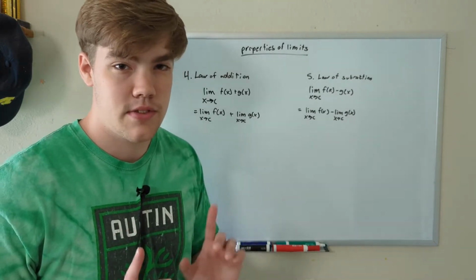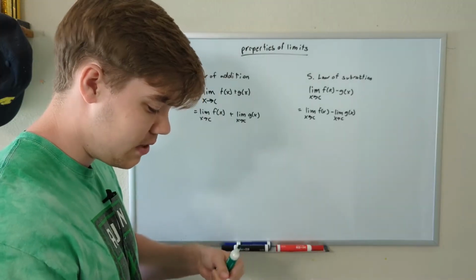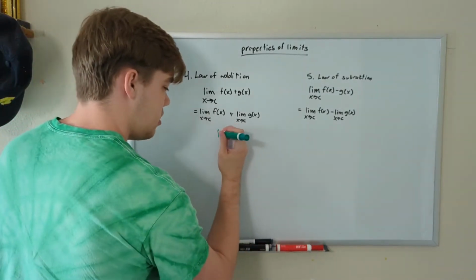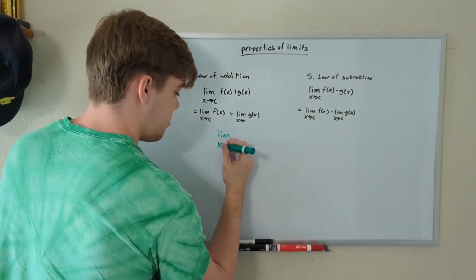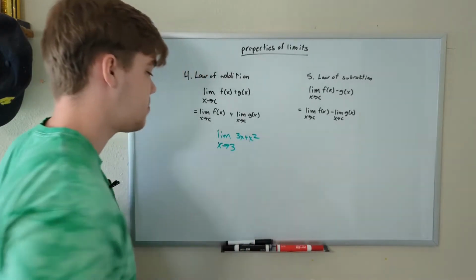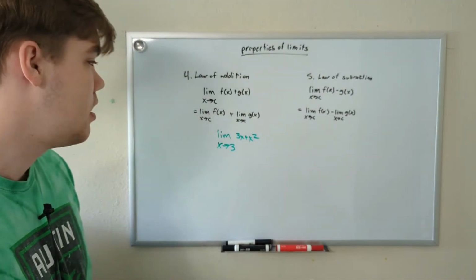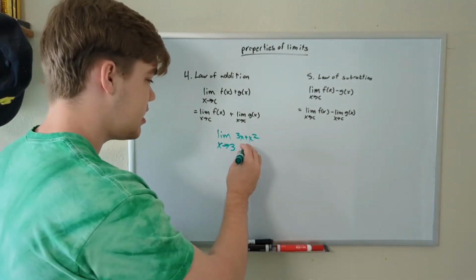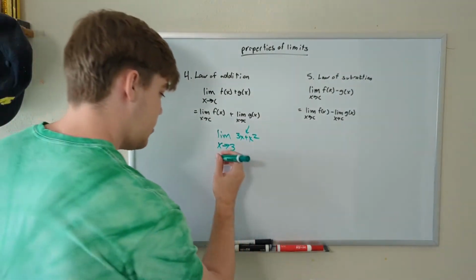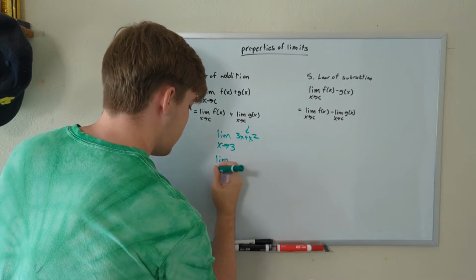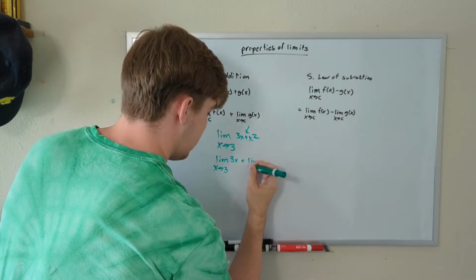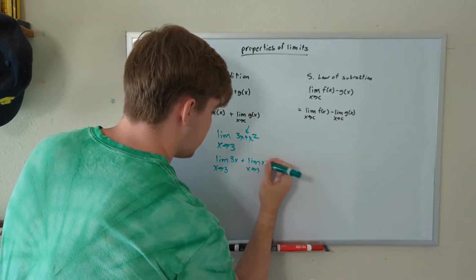Let's do one simple example for both of these. And you know what? Let's spice it up. Instead of using the black pen, we'll use the green one for a little bit. For the law of addition, we have the limit as x approaches 3 of 3x plus x squared. What is the limit of this function? Well, as we just discussed, we can split this up by addition, and we have an addition sign right there. So let's split it up. The limit as x approaches 3 of 3x plus the limit as x approaches 3 of x squared.